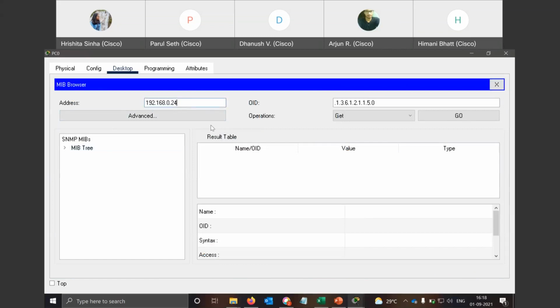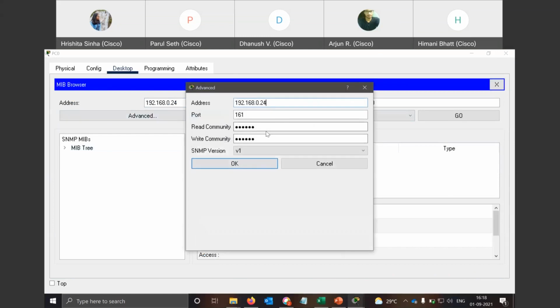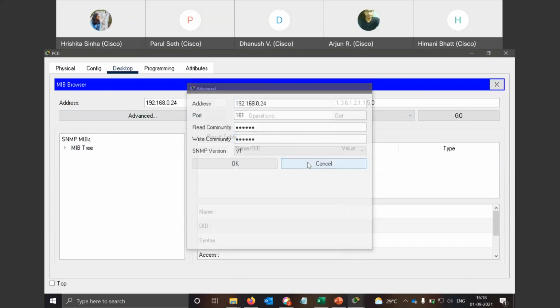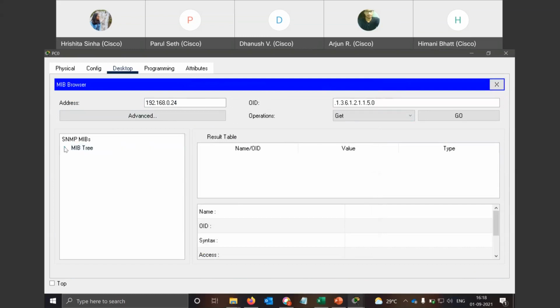Here I have put the router's IP address. In advance, you need to put the community string, the password, whatever you have configured there. And here you have some standard MIB trees. You can choose anything. We can play around to actually get an idea. I haven't done that, but